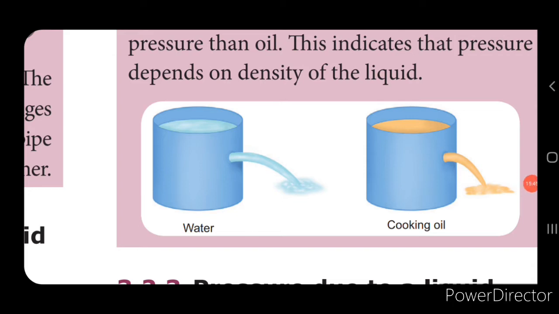Now look into this picture, children. Here you can see two containers, one containing water, the other containing cooking oil, right? Now if you make a hole in both containers at the same level, at the same height, what will happen? You can see that the water is forcing out from the container, isn't it? Water is coming out with more pressure than the cooking oil, isn't it? So this indicates that the pressure depends upon the density of the liquid. If you compare the density of the two liquids, water is less dense and cooking oil is more dense, isn't it? So water comes out with a greater force, and the cooking oil, being more dense, comes out with less force.